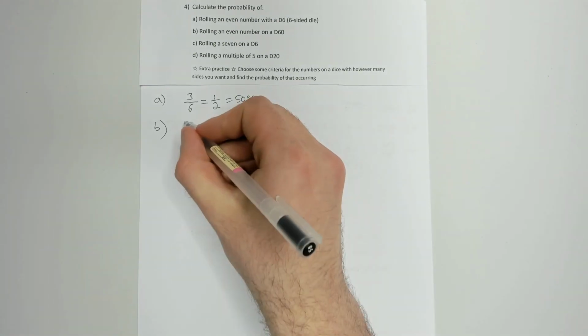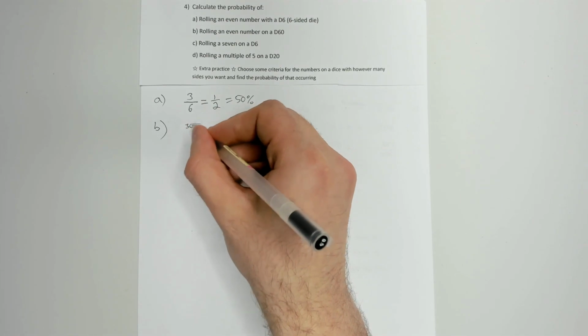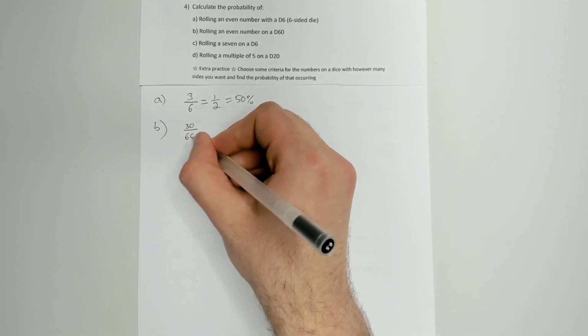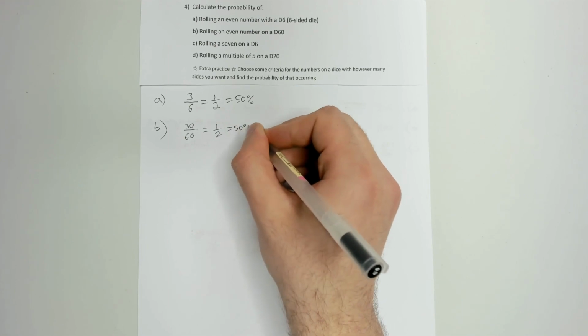All right. What if you rolled a d60? So that's just a 60-sided dice. It's the same kind of thing, right? If you have 60 numbers, half of them, or 30 of them, are going to be even out of the 60, and we will also get a half. So it seems like it doesn't really matter the amount of numbers on our dice. We're going to get the same probability because even numbers always make up half of the numbers regardless of how many sides are on your dice.